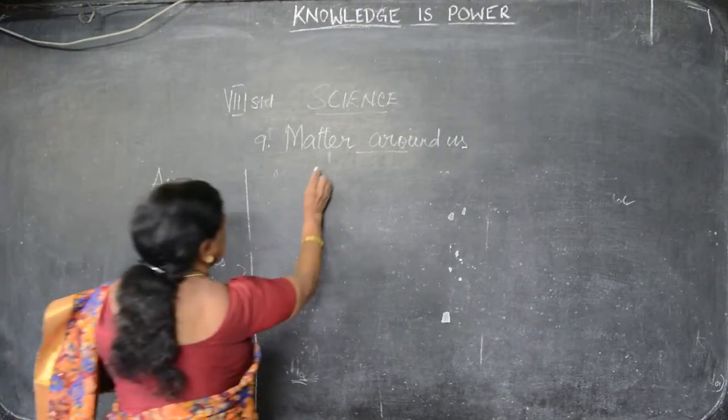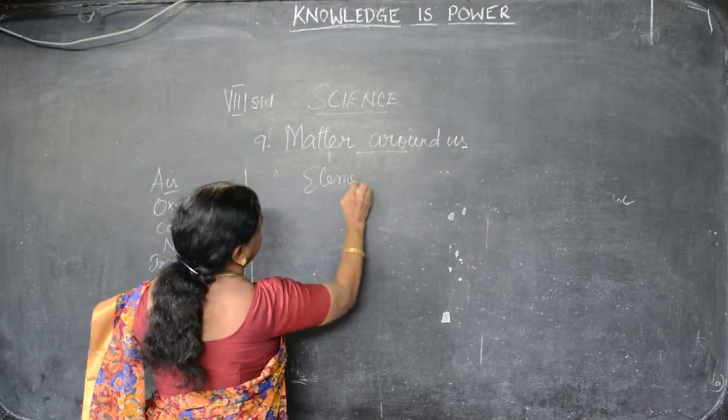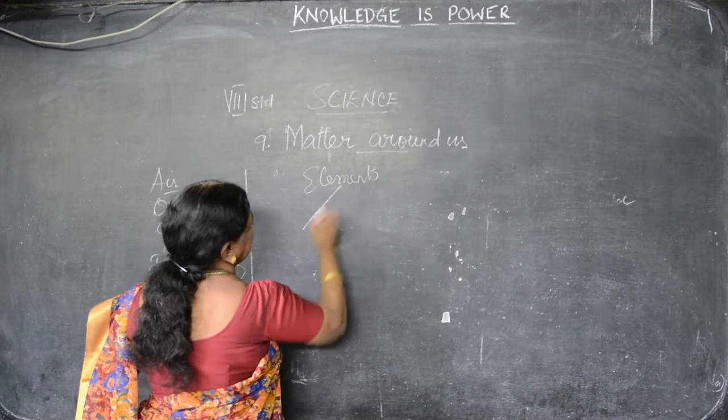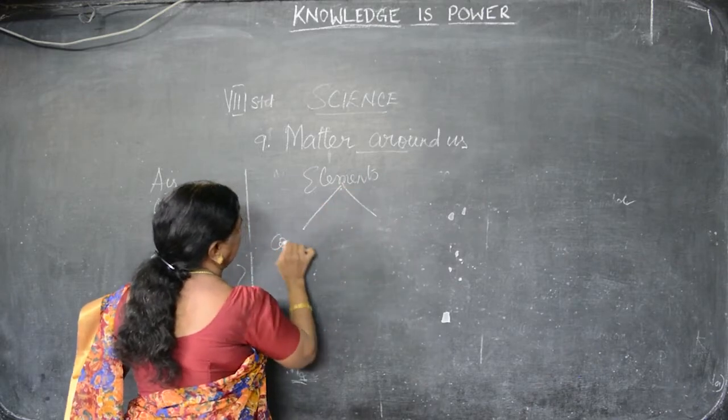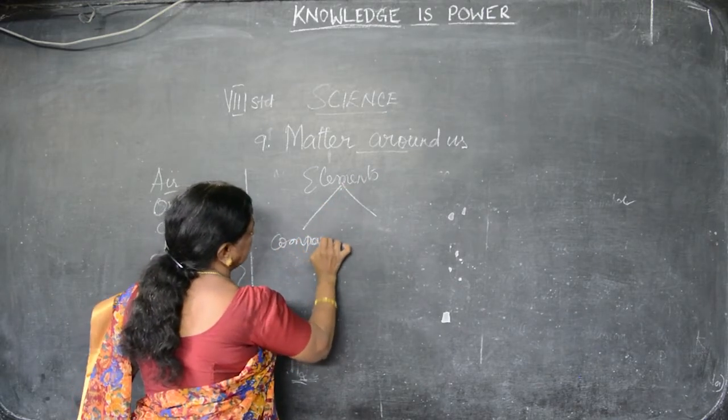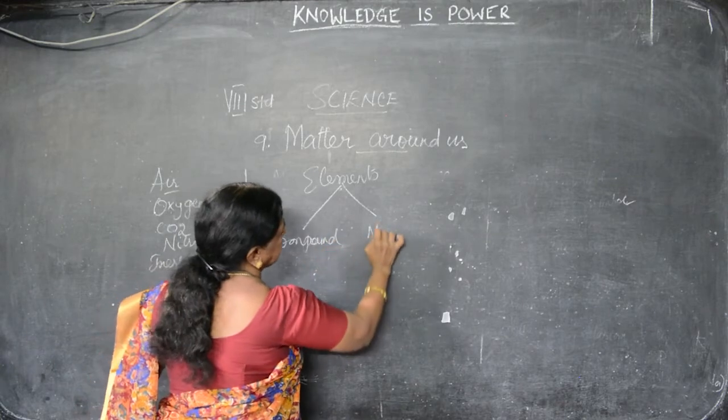Then these elements, further we can divide them into compounds and mixtures.